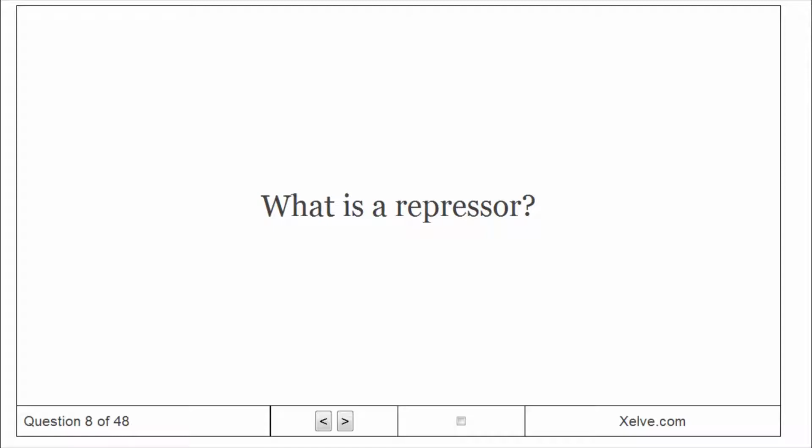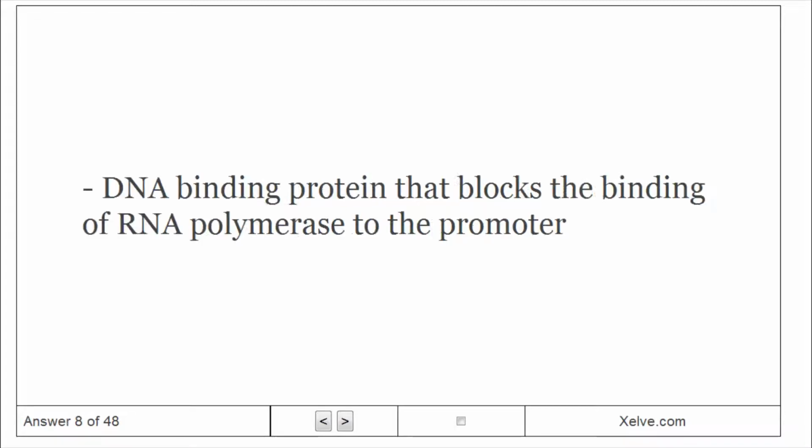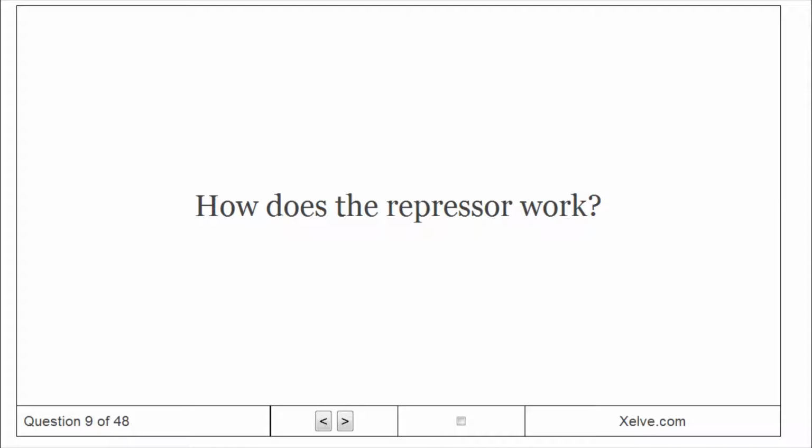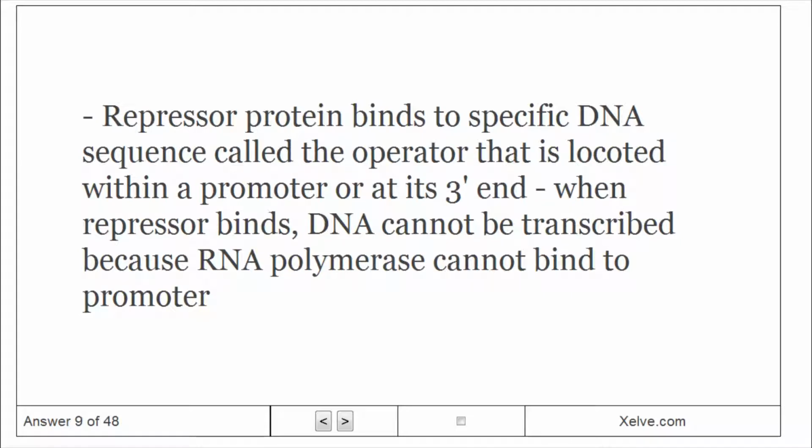What is a repressor? A DNA-binding protein that blocks the binding of RNA polymerase to the promoter. How does the repressor work? The repressor protein binds to a specific DNA sequence called the operator, which is located within the promoter at its 3' end. When the repressor binds, DNA cannot be transcribed because RNA polymerase cannot bind to the promoter.